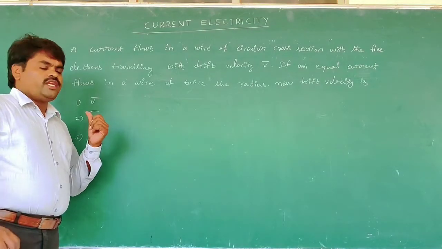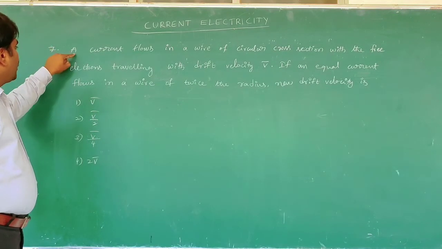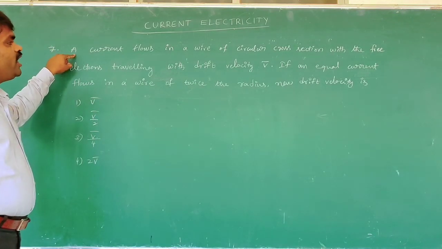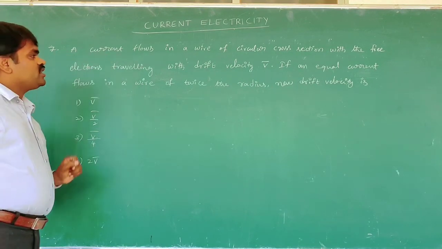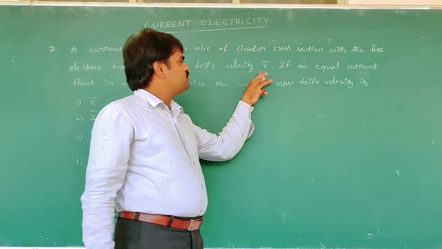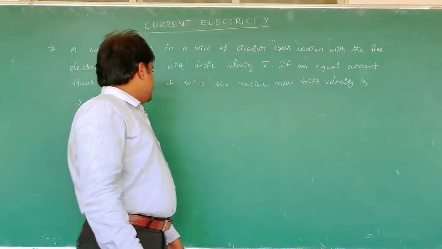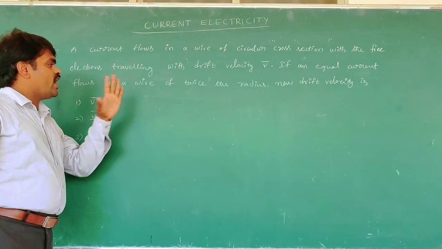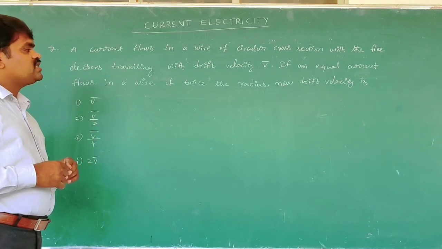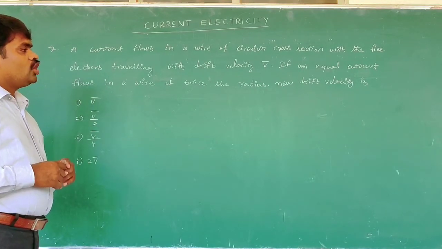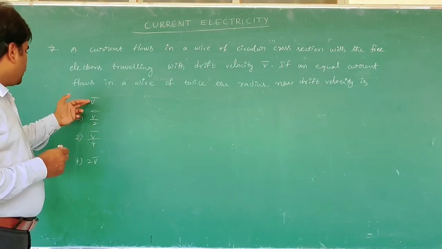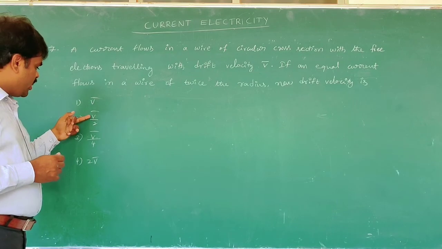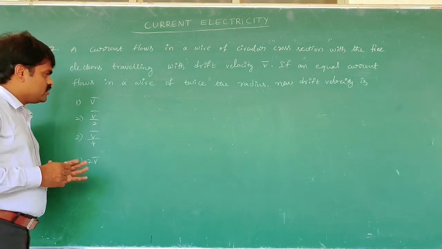Now we are going to discuss the seventh problem. A current flows in a wire of circular cross section with free electrons traveling with a drift velocity v bar. If an equal current flows in a wire of twice the radius, the new drift velocity is. The options given are v bar by 2, v bar by 4, 2v.